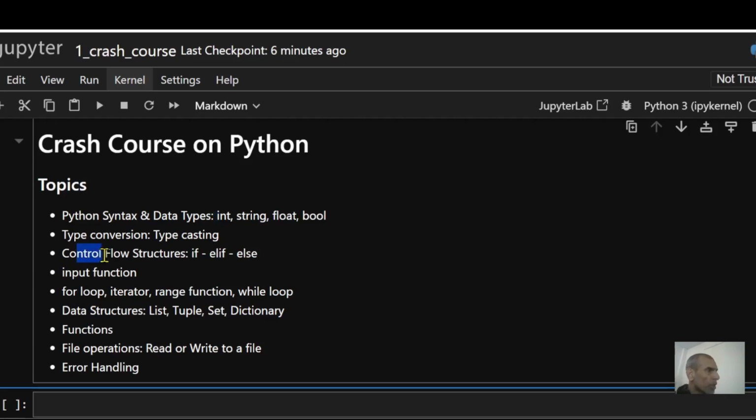Then I'll also show you control flow structure, for example, if and else if statements. Also show you the input function. Also show you the for loop, the iterator. What is a range function? I'll explain that, and also explain a while loop.